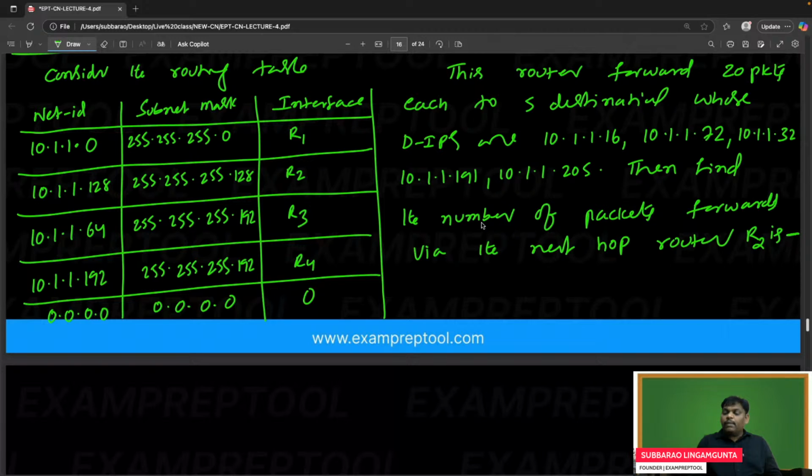Then find the number of packets forwarded via the next hop router R2. Everyone try. It is one of the GATE problems. Let's see how many people will give the answer.